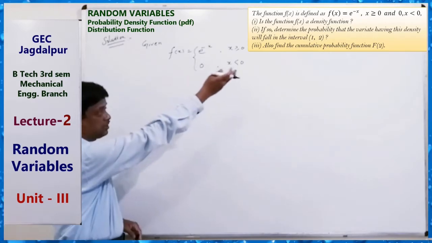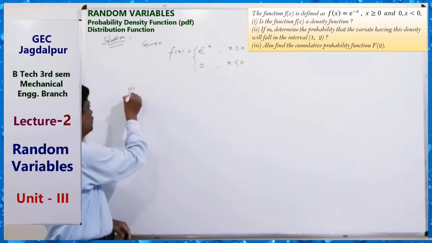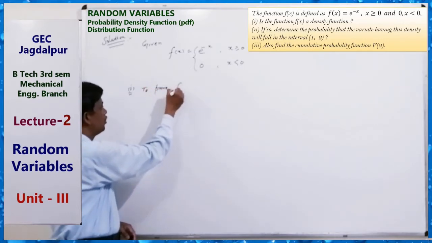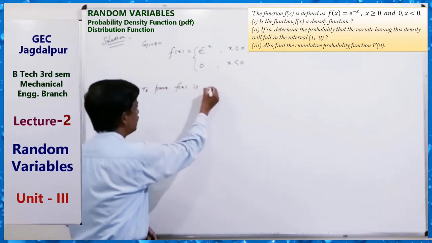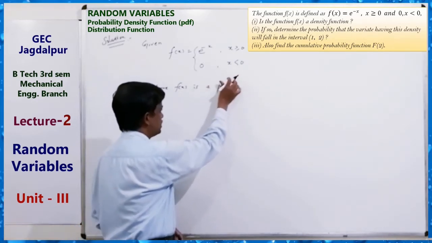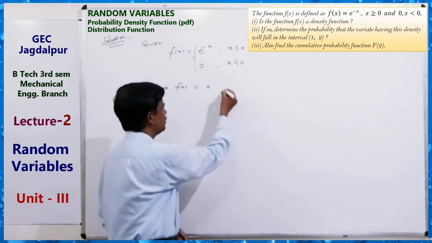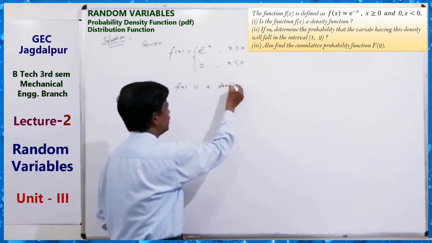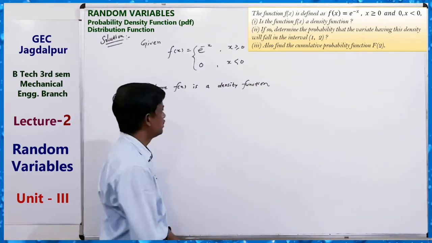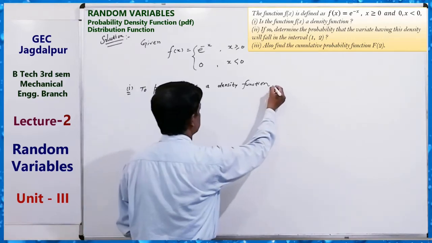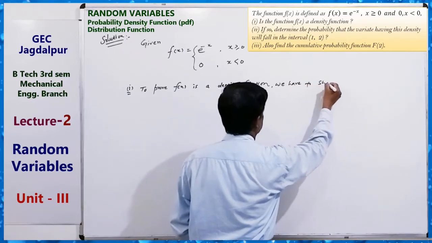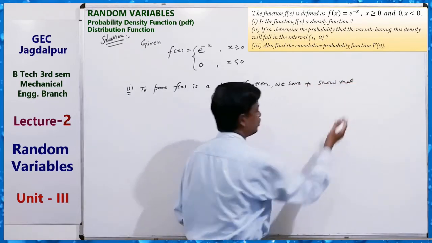So, for the first part, to prove f(x) is a density function, or probability density function, we have to show two things.